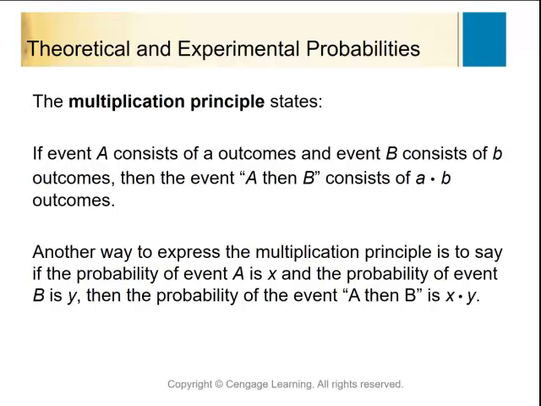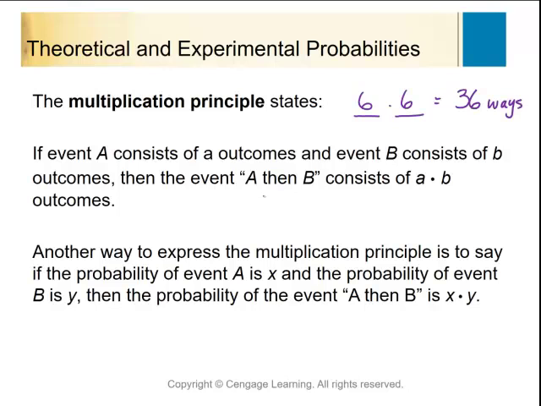The multiplication principle, we've actually looked at that. If I look at this with the 2 dice, there's 6 ways to roll the first dice, 6 ways to roll the next dice, and we say that there are 36 ways to roll 2 dice, and you guys looked at that with me.